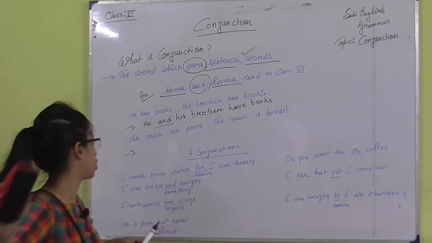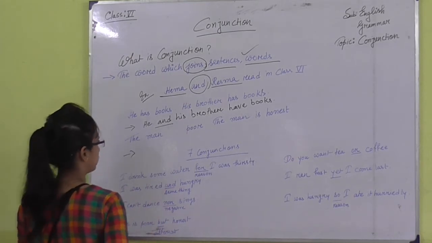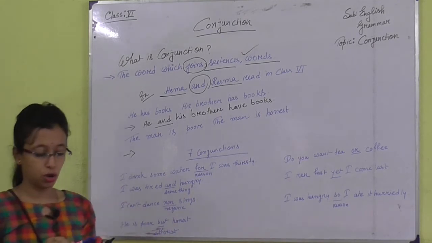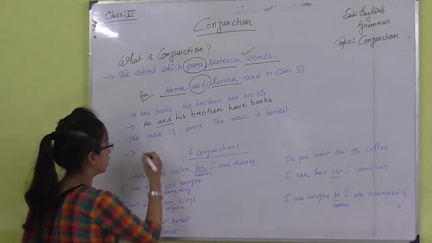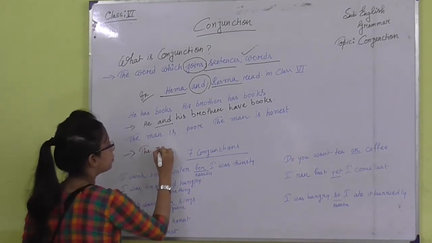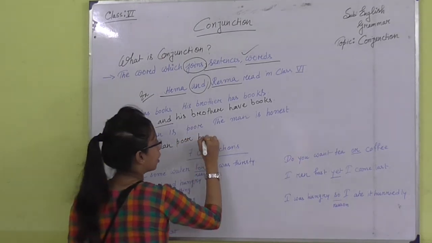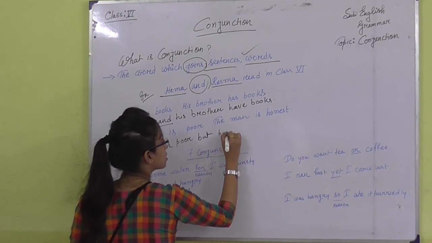I can give you another example. The man is poor, the man is honest. These two sentences I can join by using but. The man is poor but honest.